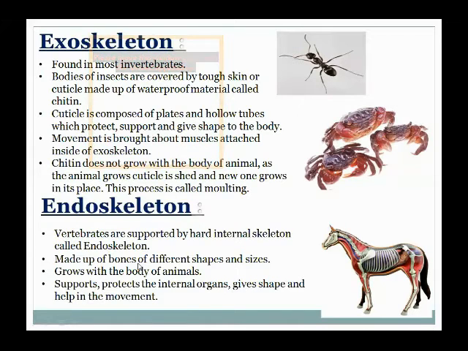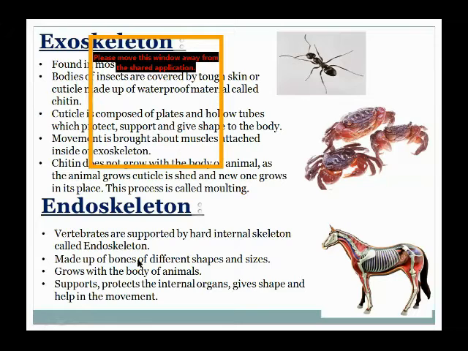In the endoskeleton, the skeleton is made up of bones, and these bones are of different shapes and sizes. Okay, students, what are bones? The skeleton is made up of bones of different sizes and shapes. And the size of the skeleton grows with the body of animals.